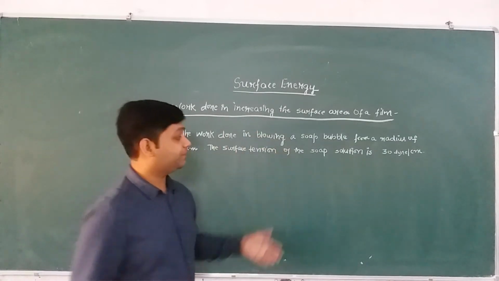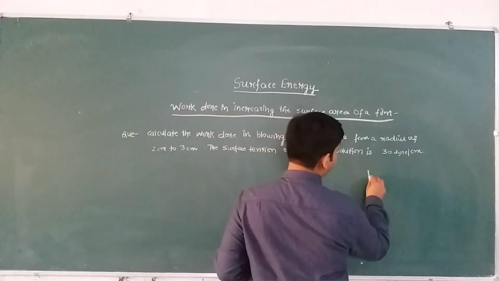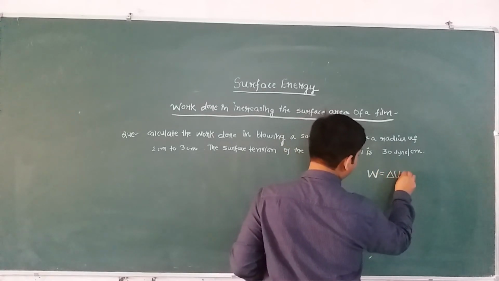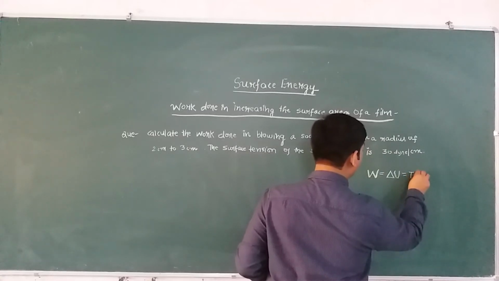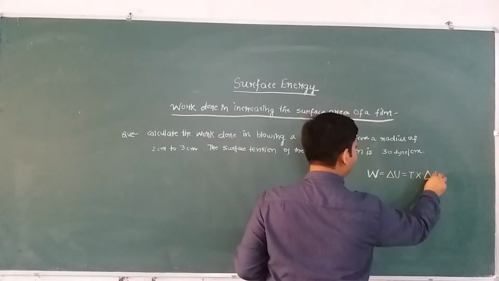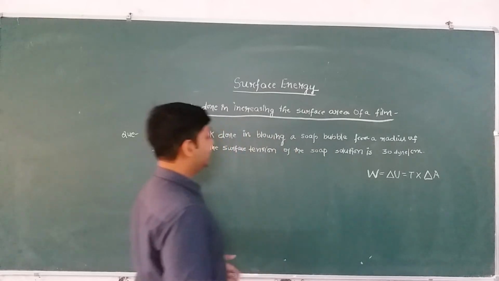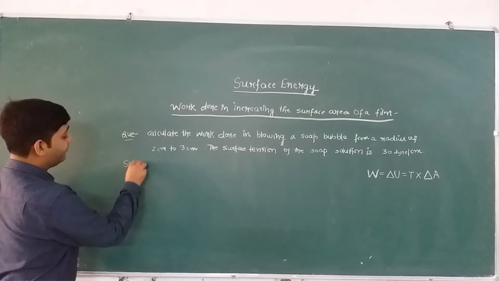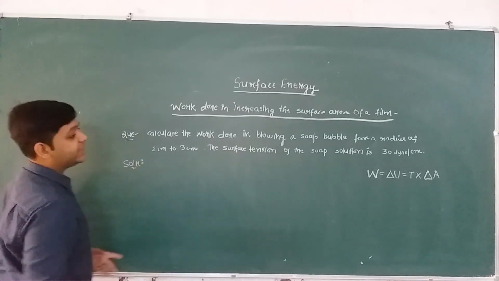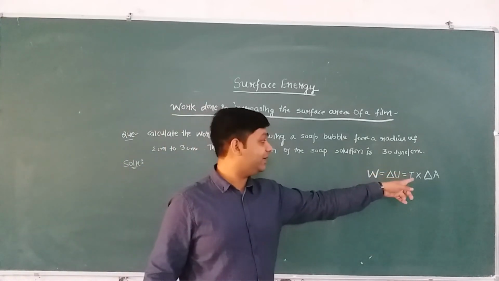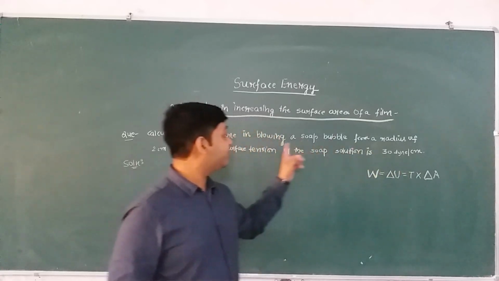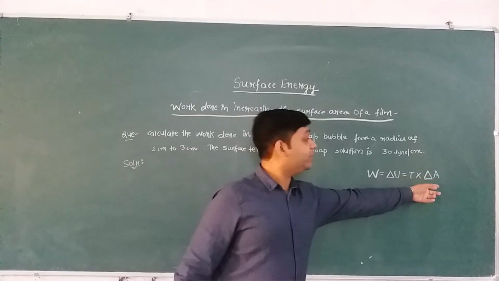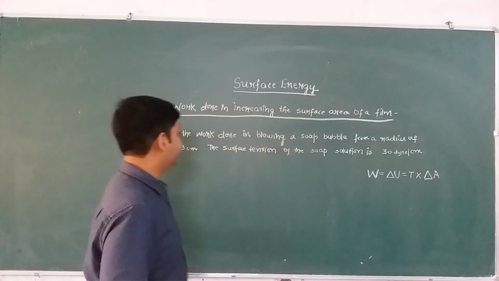So work done is the increase in surface energy delta U, which is equal to T into delta A. We know this relation. So to calculate the work done, we need to multiply the surface tension T with the increase in surface area delta A. We already know the value of surface tension because it is given in the question as 30 dyne per centimeter. We just need to calculate the increase in surface area.